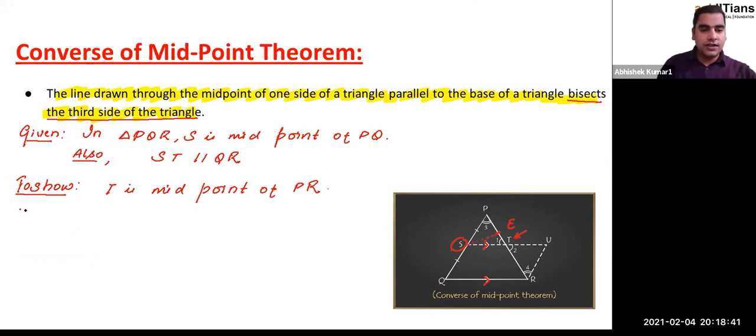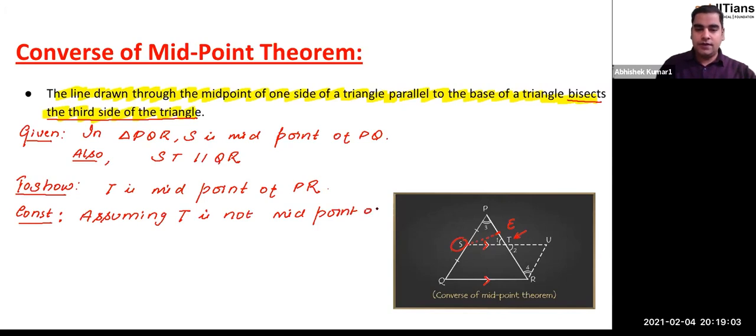So the construction here is: assuming T is not the midpoint of PR,